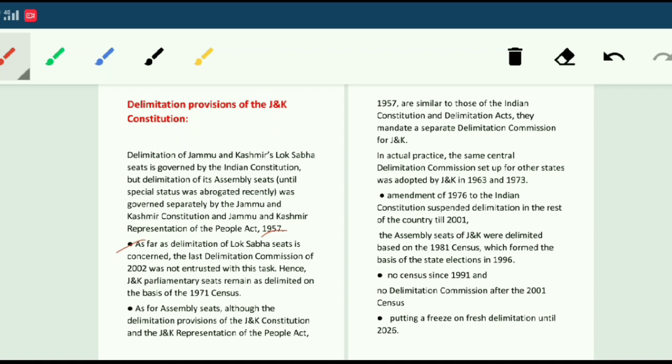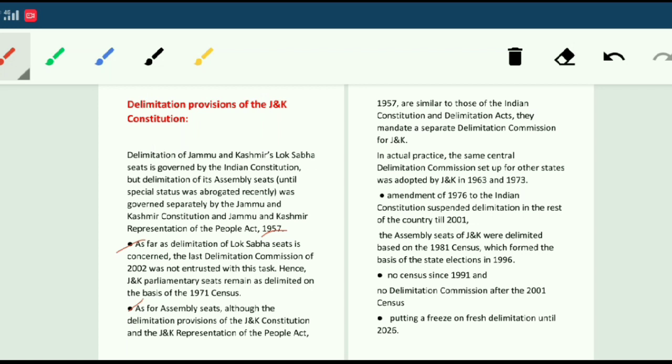As for assembly seats, although the delimitation provisions of the Jammu and Kashmir Constitution and the Jammu and Kashmir Representation of the People Act 1957 are similar to those of the Indian Constitution and delimitation acts, they mandated a separate delimitation commission for Jammu and Kashmir.